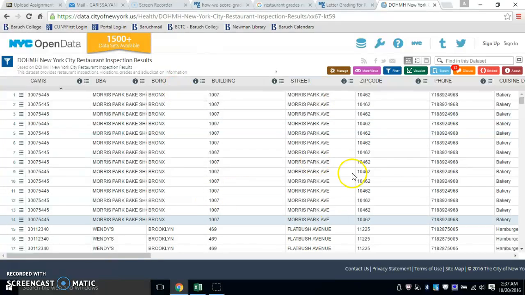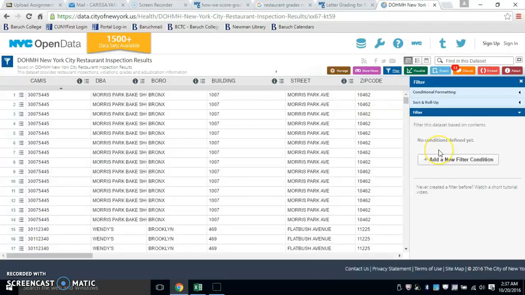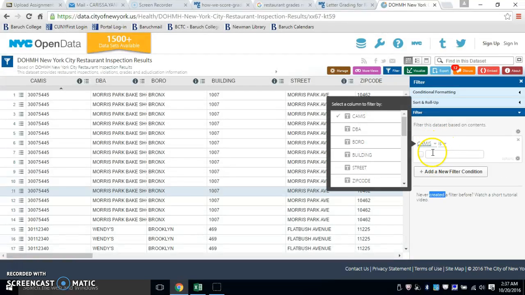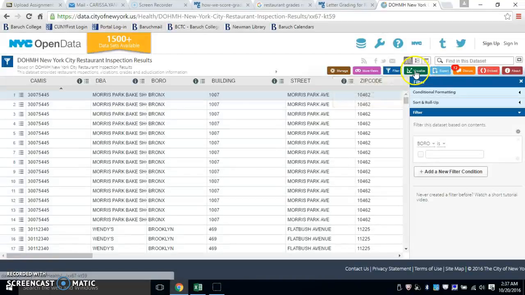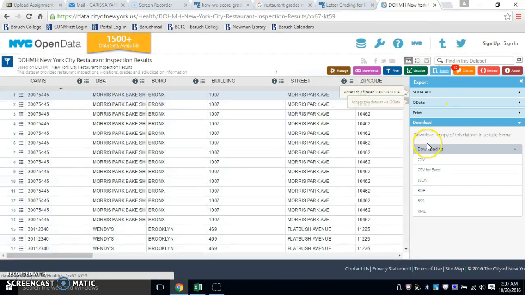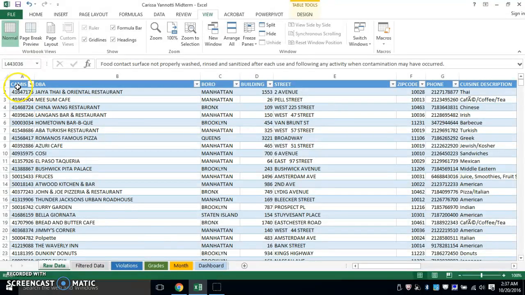And the reason why I like this website is because you can filter within this website. So say if I only wanted to look at Bronx ones, I would just click add new, and then I would filter the borough and type in Bronx. But if you're not using a data set from this website, I'll show you how you can do that in Excel. And then you would just export it for Excel. So let's just get back to here. So this is my total data right here.